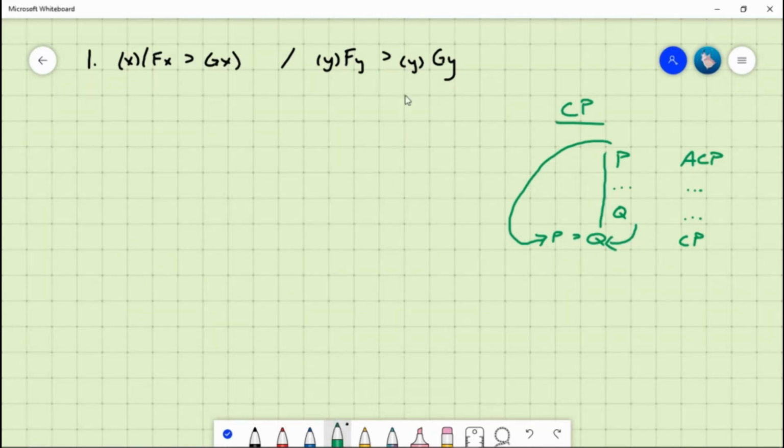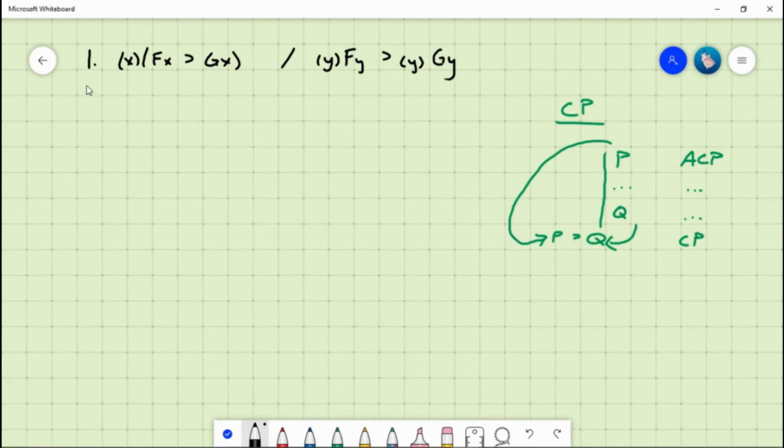And even though we're now working in PL instead of TL, CP works the same way. We'll assume our antecedent and we'll try to derive our consequent and end the proof with CP.